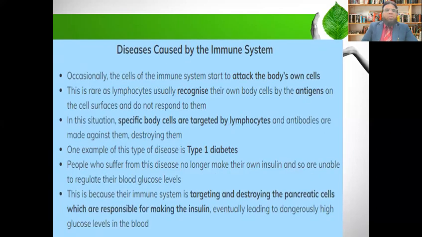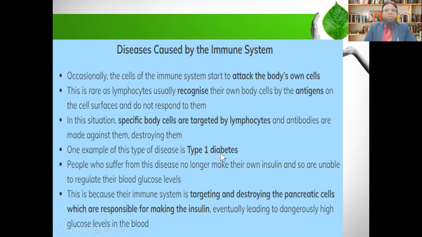Now, diseases caused by the immune system. What are the diseases that are caused by the immune system? Occasionally the cells of the immune system start to attack the body's own cells. This is rare, as lymphocytes usually recognize their own body cells by antigens on the cell's surfaces and do not respond to them. In this situation, specific body cells are targeted by lymphocytes, and antibodies are made against them, destroying them. One example of this type of disease is type 1 diabetes.